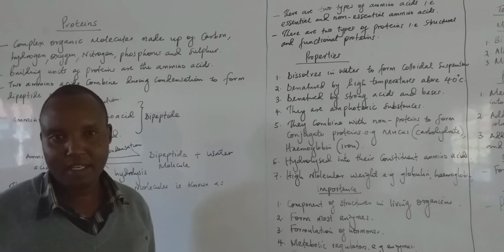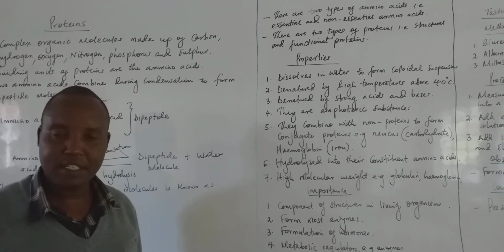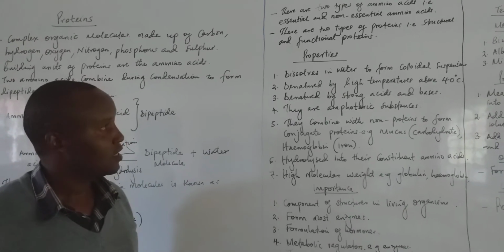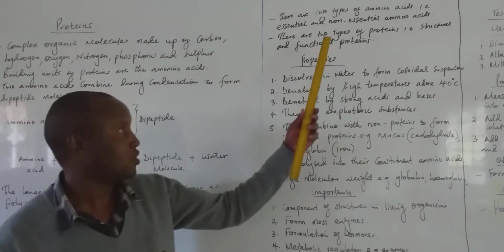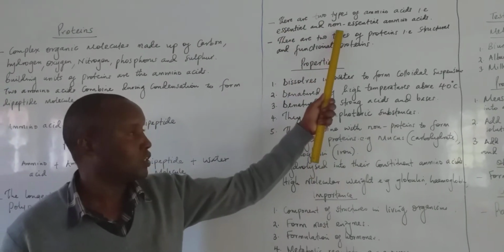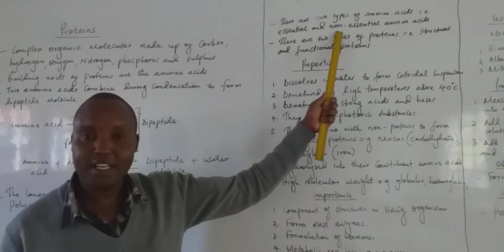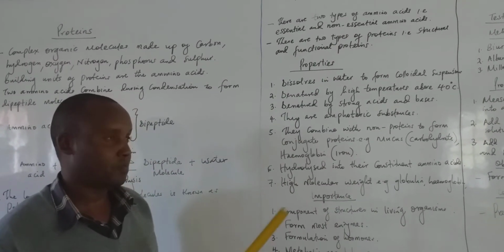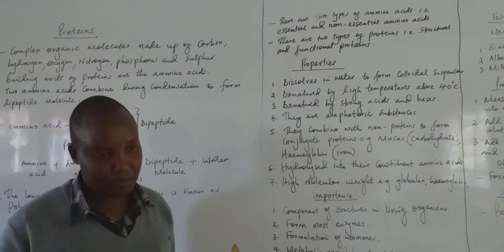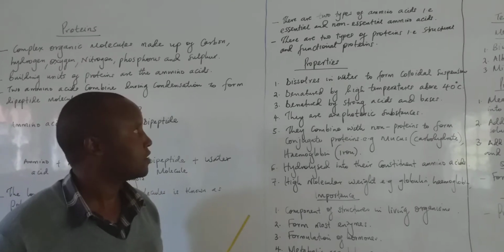Remember, the liver plays a role in formation of amino acids during the urea cycle. So those amino acids which are formed by the body, not obtained from the diet, are referred to as non-essential amino acids.